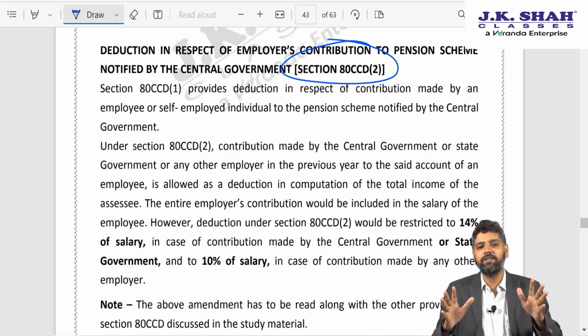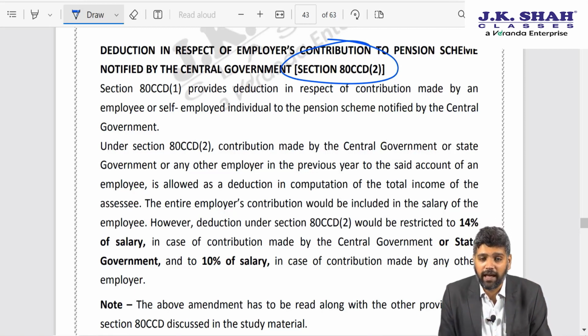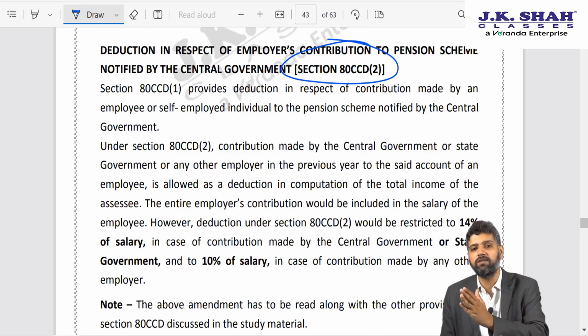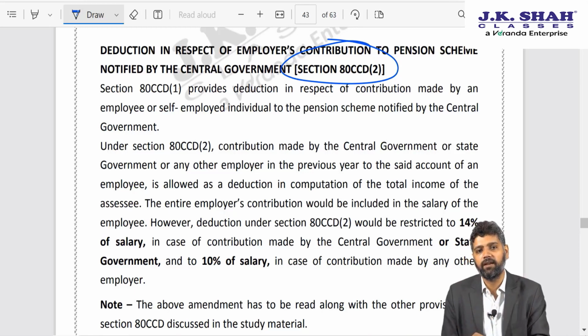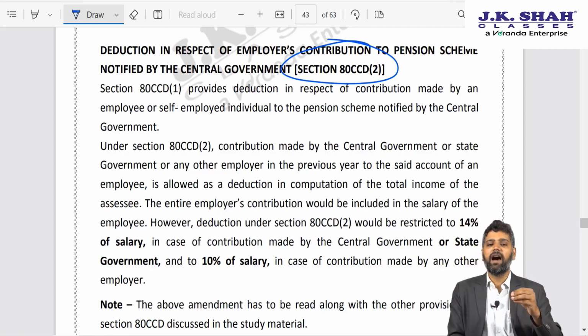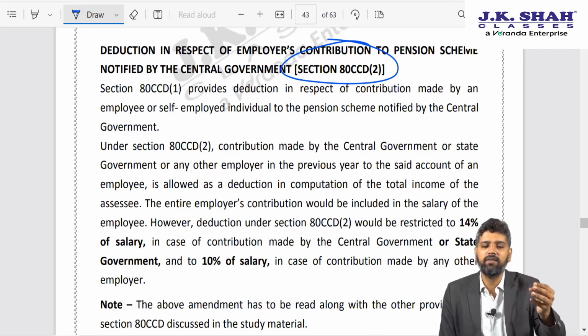We want all kinds of perquisites and benefits from government, but we do not realize that it burdens the government exchequer with a cost. So in 2004, government shifted to the new pension scheme for government employees. Naturally, government employees were a bit disgruntled. So in order to compensate them, government said, fair enough, I will contribute 14% of salary, and a corresponding 14% of salary you will get as a deduction, so that after your retirement, a bit higher amount is eligible to you